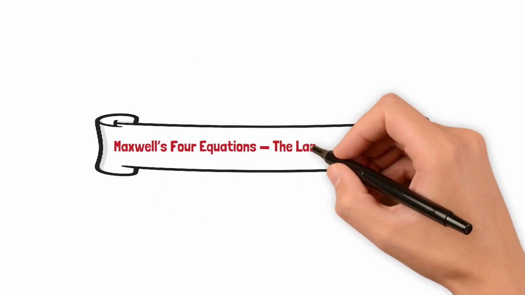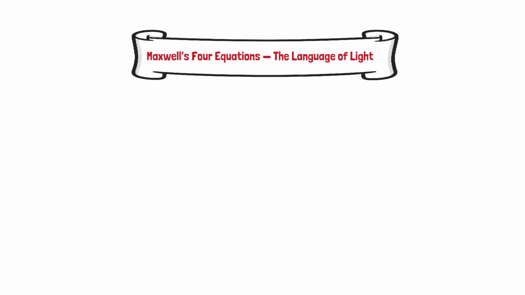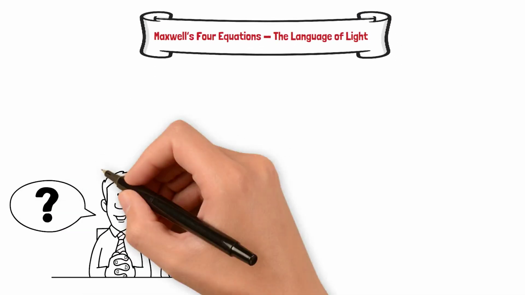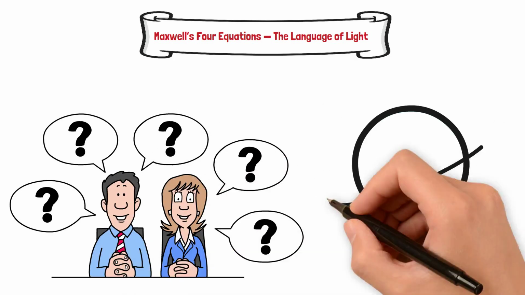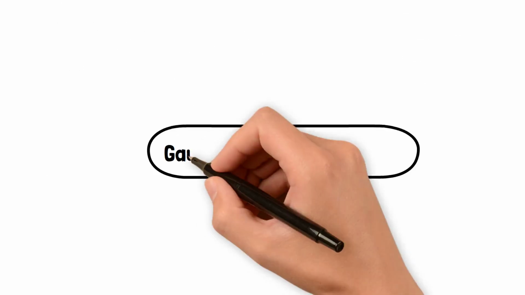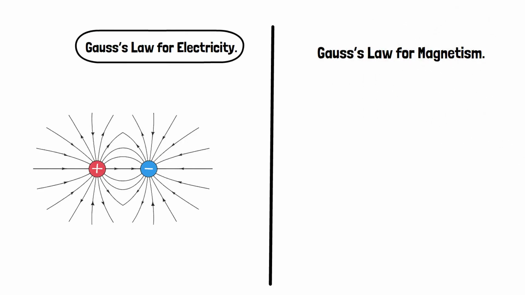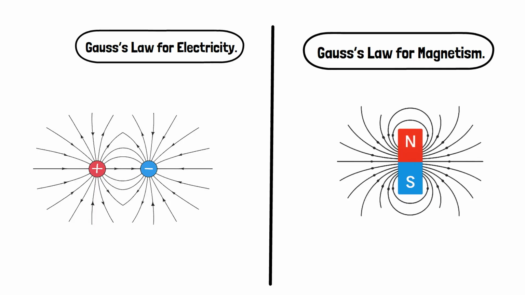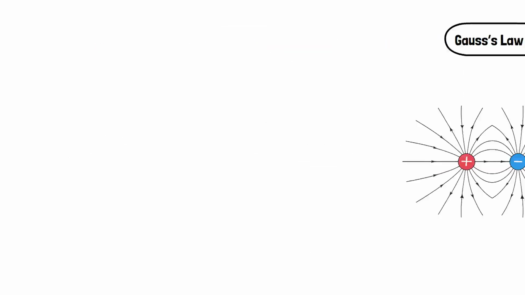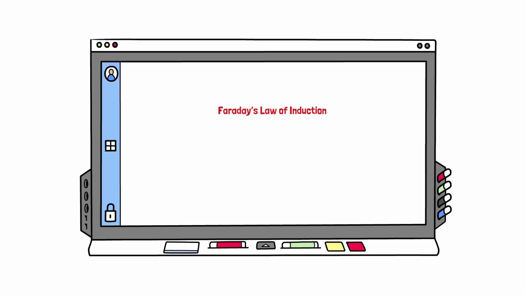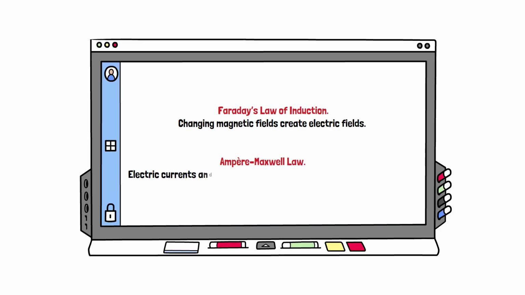Maxwell's four equations, the language of light. Maxwell's equations describe how electric and magnetic fields interact and move through space. Gauss's law for electricity: electric charges produce electric fields. Gauss's law for magnetism: there are no magnetic monopoles, magnetic field lines always form loops. Faraday's law of induction: changing magnetic fields create electric fields. Ampère-Maxwell law: electric currents and changing electric fields produce magnetic fields.